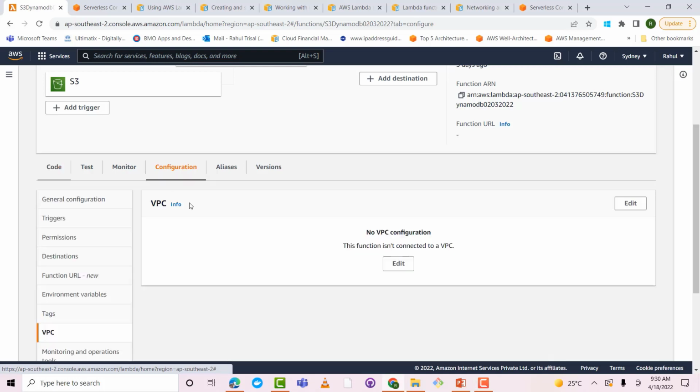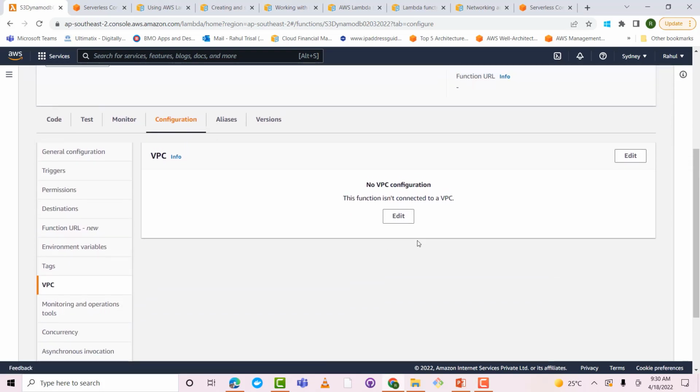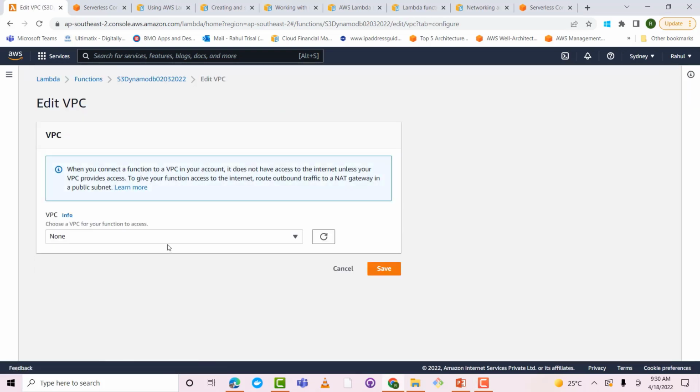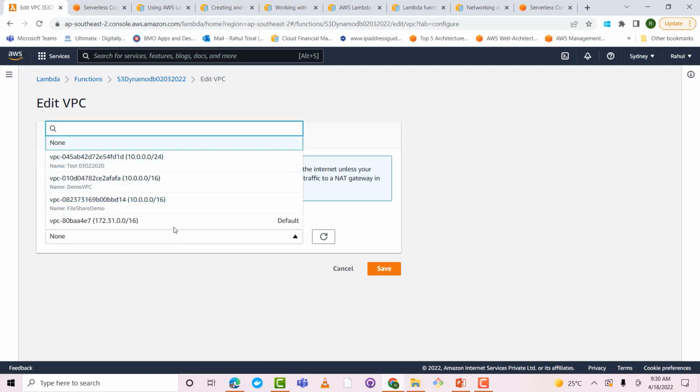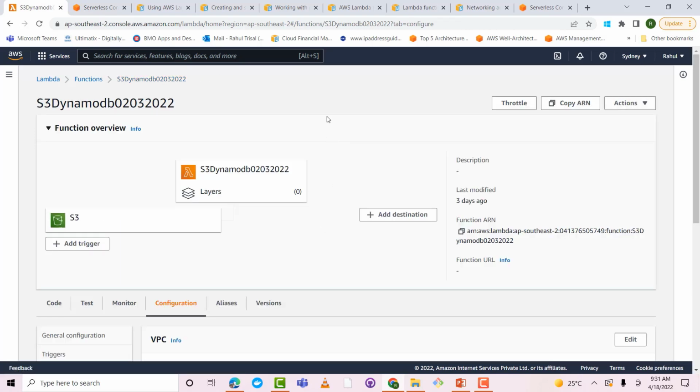Okay, let's take a quick look. So I'll go to configuration, then just click on this VPC, edit VPC. And then from here, you can select which VPC it needs to access. So that's something on attaching the VPC to the Lambda function.